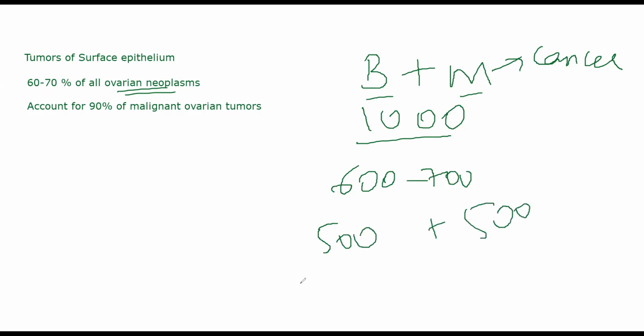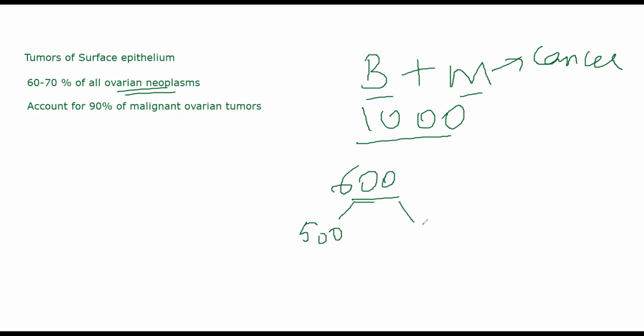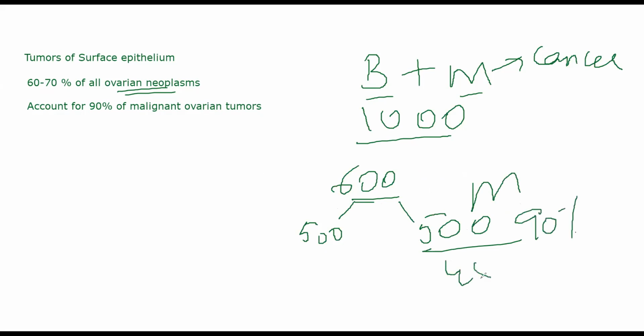Let me put it this way, hold on, we'll take 600 for now. Let's suppose out of 1000, 60% are developing from surface epithelium. Benign let's suppose is 500 and malignant is 500, we'll do equal distribution. Now amongst these malignant tumors, 90% of malignant tumors, meaning 450 tumors, will develop from surface epithelium.